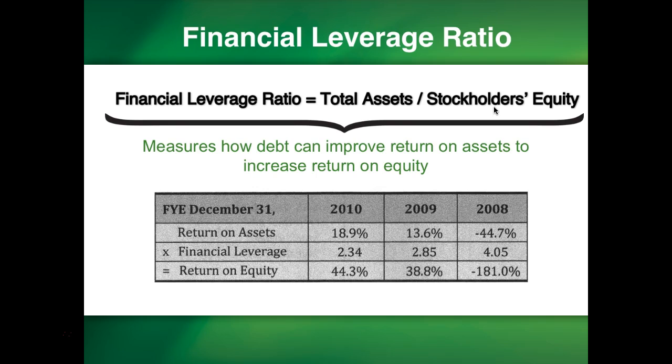Or with little, you can achieve a lot. It magnifies. We can see that the financial leverage for 2008 was 4.05, in 2009 was 2.85, and in 2010 was 2.34. The greater the leverage, the greater the magnitude. Unfortunately, that goes for good or bad.